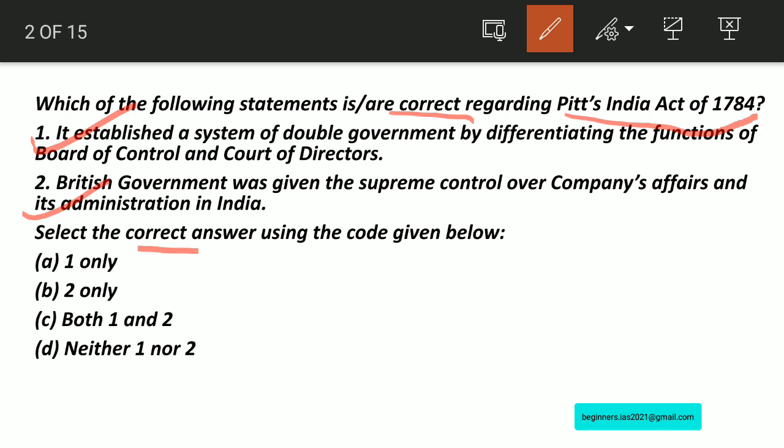Why is it correct? Since the British government was given the supreme control over the company's affairs and administration of India. That is, the company's territories in India were for the first time called British possessions in India. Kindly note the words British possessions in India. And also, it empowered the Board of Control to supervise and direct all operations of the civil and military government or revenues of the British possessions in India. So, based on the discussion, the answer for the question is C, both 1 and 2 only.